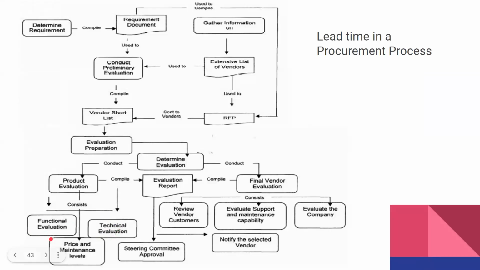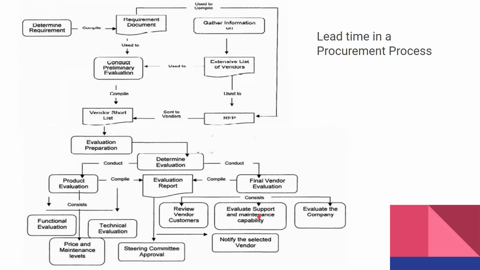Functional maybe has to do with the factory itself, maybe a shoe factory, which should have a special condition, right? Yeah, and then you come up with the final vendor evaluation.